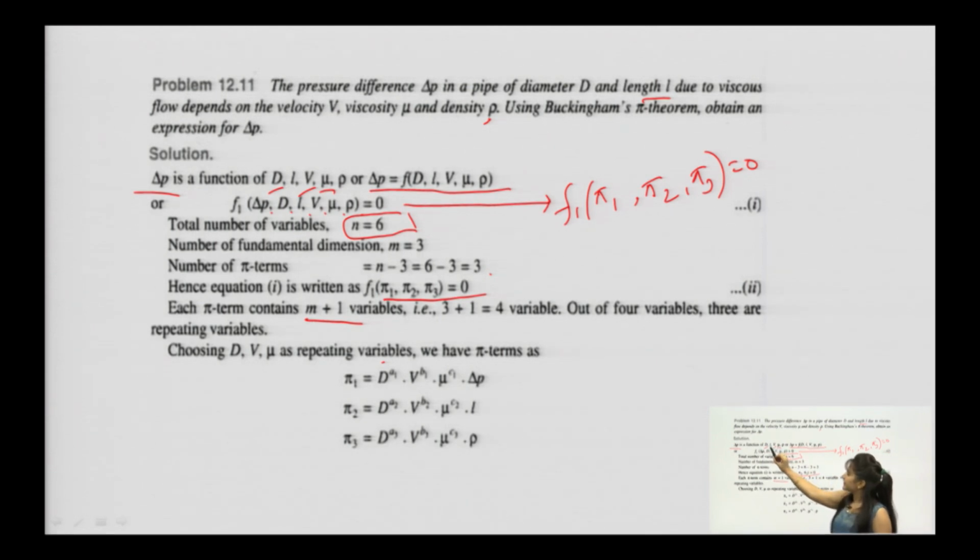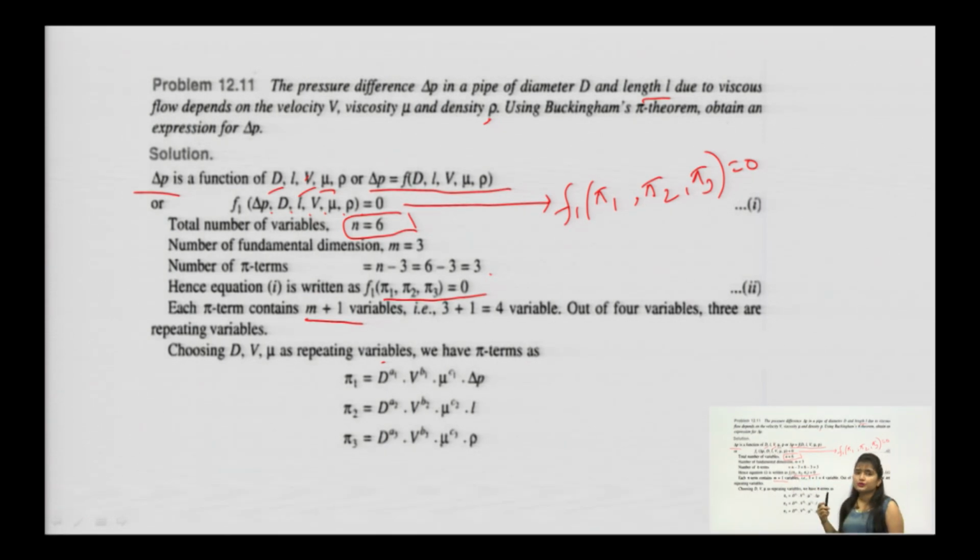For the geometric property, you can take either diameter or length. The solution has taken diameter as its geometric property. You can also take the length because it has the same value. So, you have put d as the geometric property. Coming to the flow property, you can see velocity is the flow property. So, you have kept the flow property.